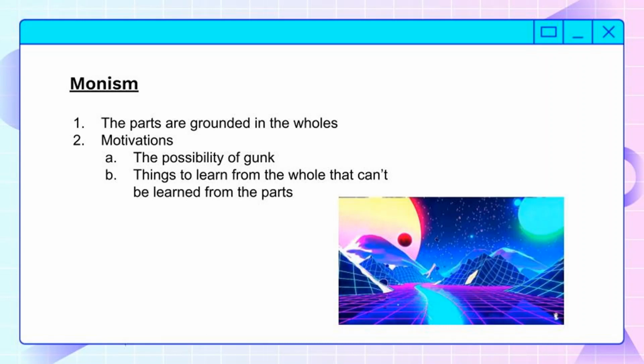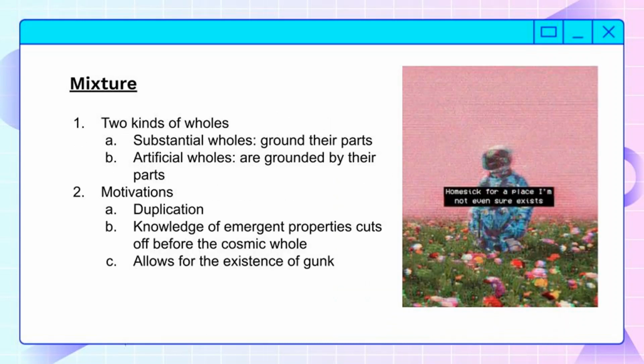The final answer to the question about fundamentality is a mixture. People that believe in a mixture usually believe in the existence of two different kinds of wholes. Some are substantial or natural wholes, and some are artificial wholes. This is very closely wedded to some version of powerism. The substantial or natural whole is going to be an object which has an emergent property, which isn't reducible to its parts.